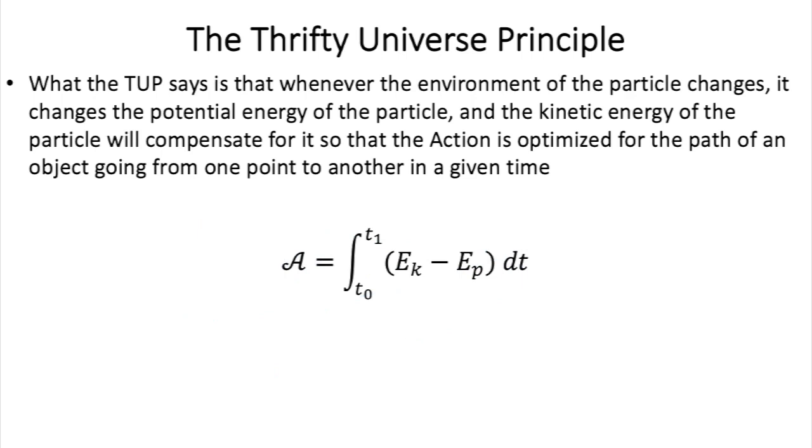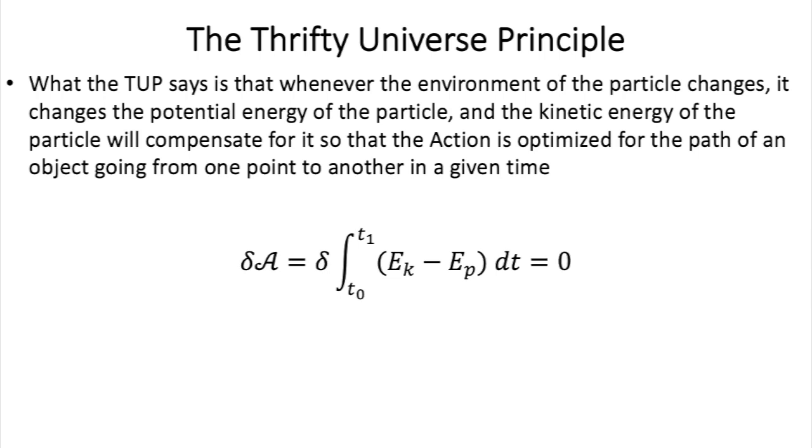And the action is defined like this, based on the principle that we've just seen above. And so the variations of A will be this. EK is obviously the kinetic energy and EP is the potential energy. And saying that the action of the actual trajectory is optimized is the same as saying that its variation is equal to zero. So in fact, the universe is better than lazy. Some people call it the lazy universe principle. In fact, the official name is principle of least action. But here we can see it's thrifty.